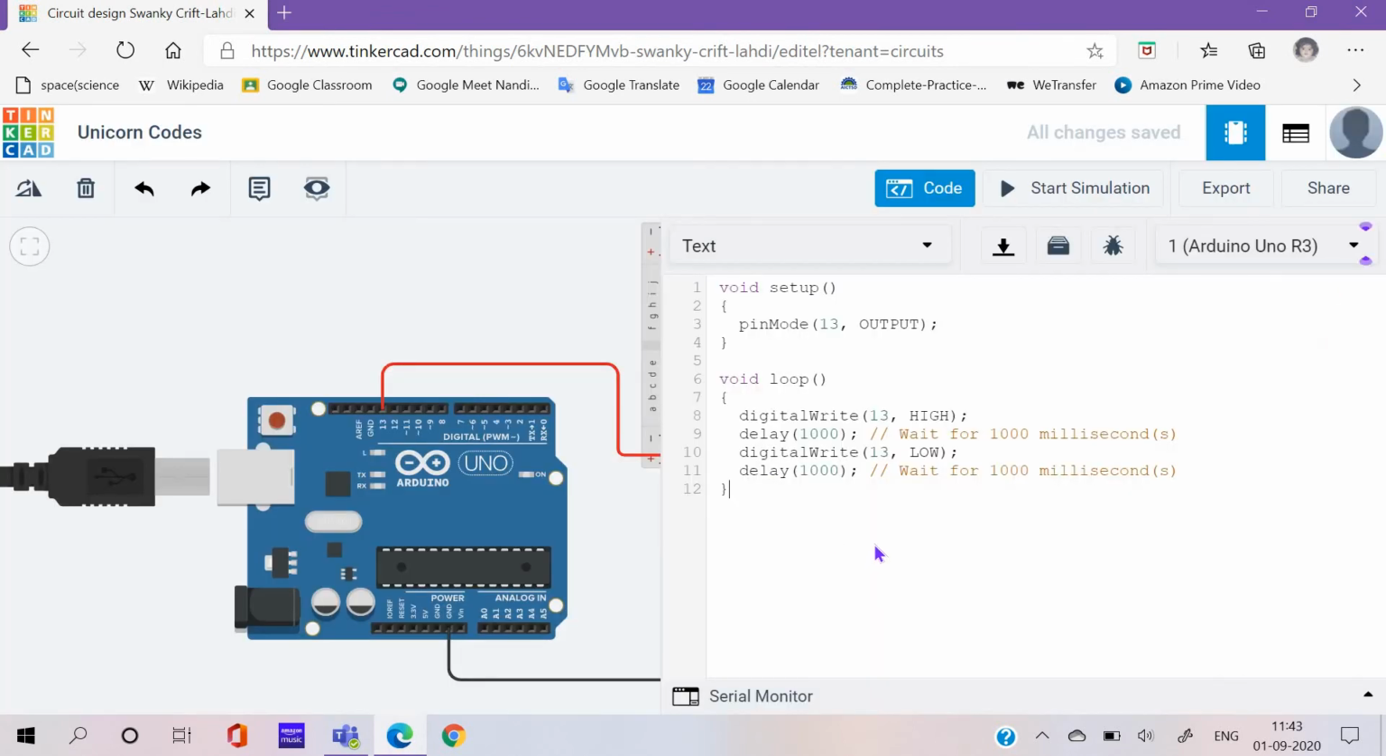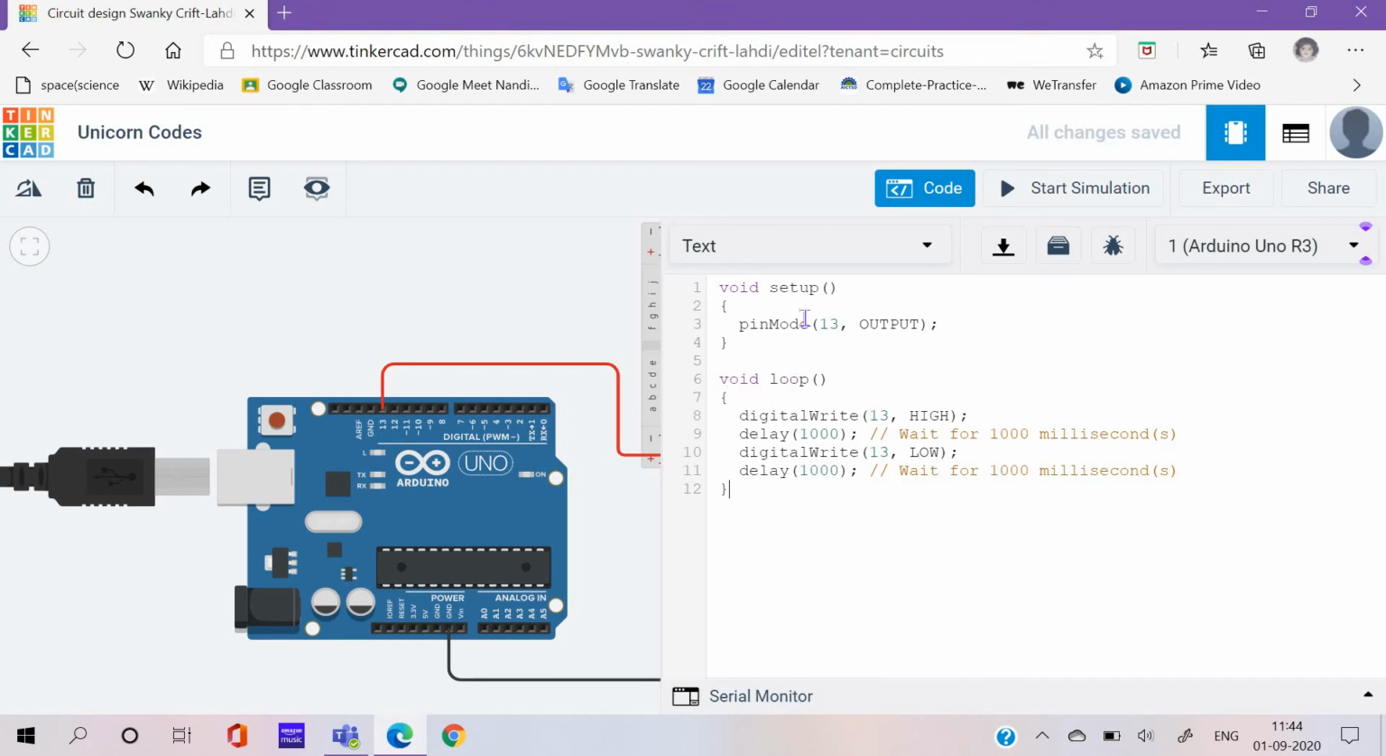Okay, continue. So when you click on text, this already comes from the start. So void setup, pinMode 13 output, void loop, digitalWrite 13 high, and the wait for means this is the comment, delay 1000. In electronics we have milliseconds, so 1000 milliseconds equals 1 second. So delay for 1 second means wait for 1 second in that position. So high means on, low means off. So on, off, and most of the things like serial communication, you can do in the void loop.